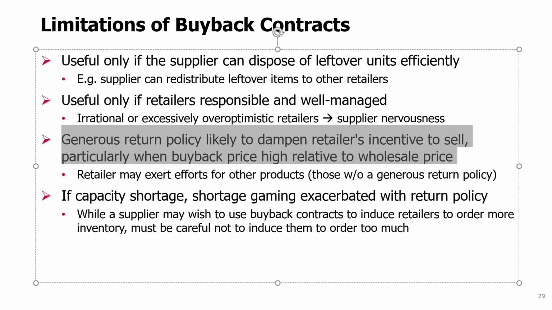So, what do we mean exactly by this? Recall in our example, the wholesale price was 85. Let's say that we assumed that would be a good idea, and then the buyback price was over $80, even including the shipping cost. So basically, salvage value for the retailer became over $80 after accounting for the shipping cost. And of course, that can lead to problems because now a retailer might say, why should I try hard selling these products? I will get my $80 back, almost the whole wholesale price. I have other products that have much smaller salvage value.